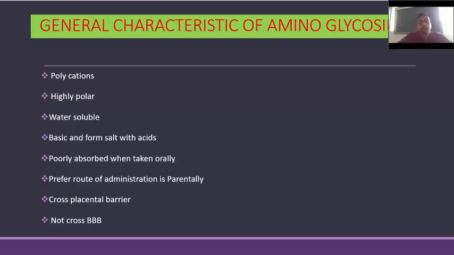Next, what are the general characteristics of aminoglycosides? First, these are polycations, highly polar, water soluble, basic, and form salts with acid. They are poorly absorbed when taken orally, and generally they are administered by the parenteral route. They can cross the placental barrier but cannot cross the blood-brain barrier.